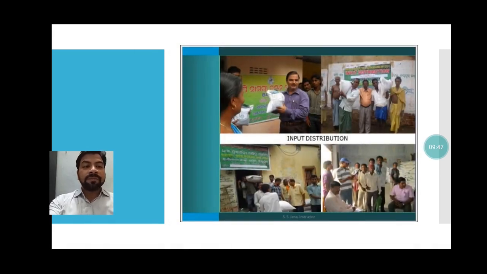Next, our farm products reach the market. So input distribution: last year you have read about the PDS, public distribution system. So finally our products are reaching the market.